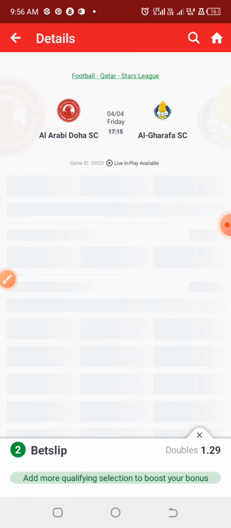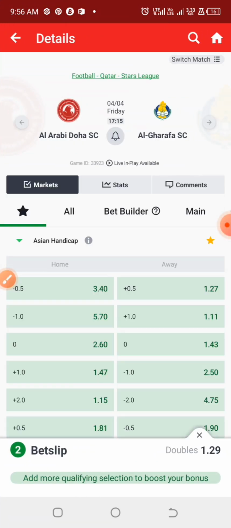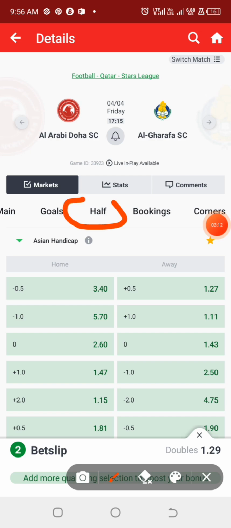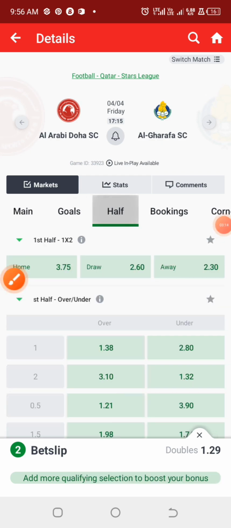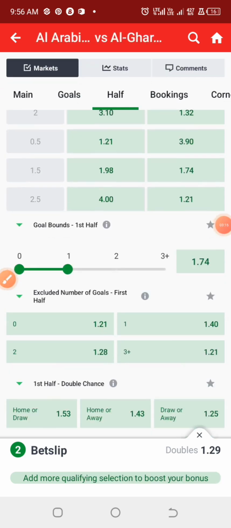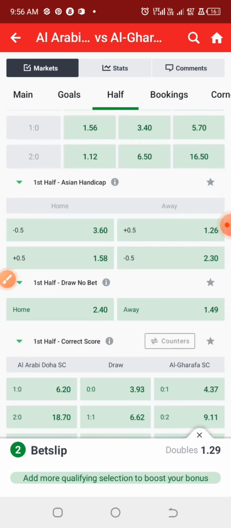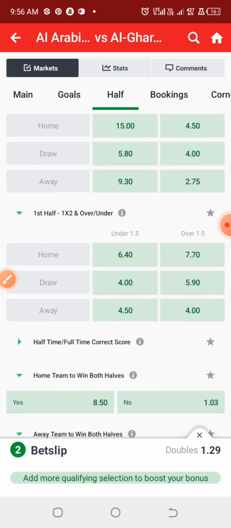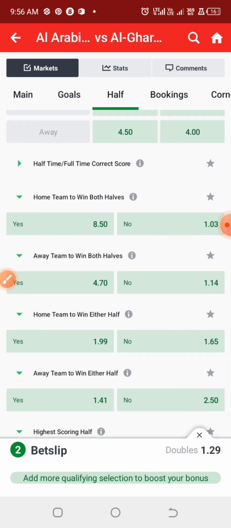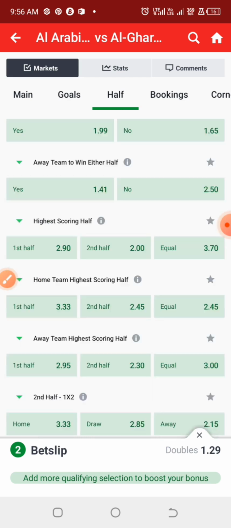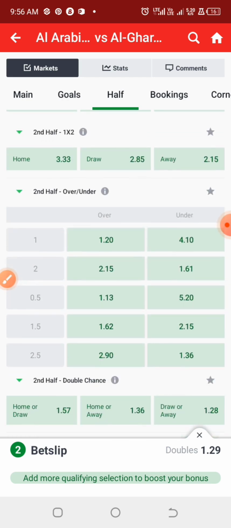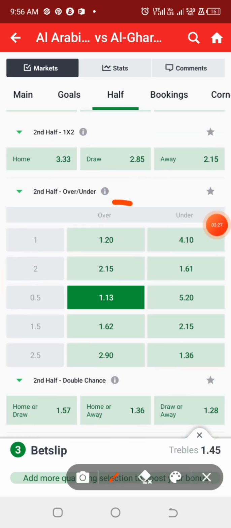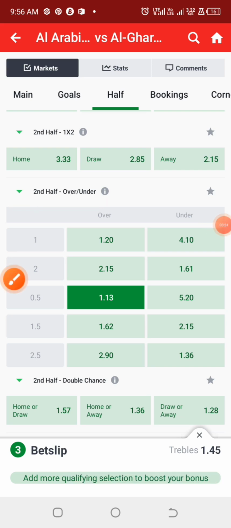Looking into the next game, we are looking for the second half over 0.5, so let us check the halftime market. We have the second half market odd at 1.13.